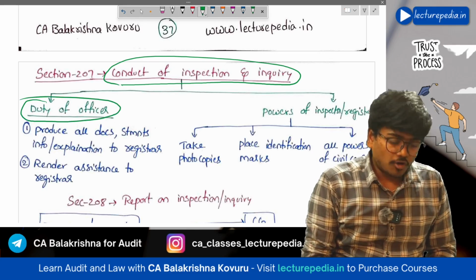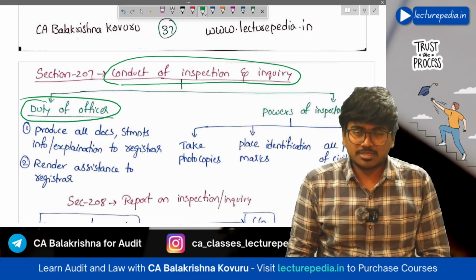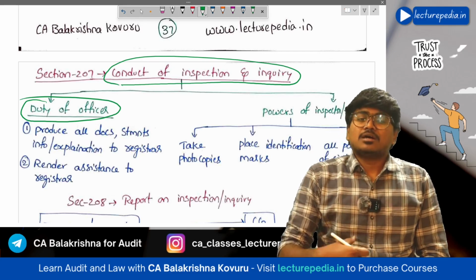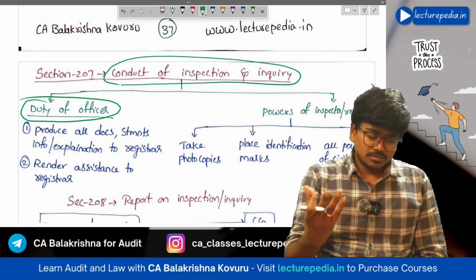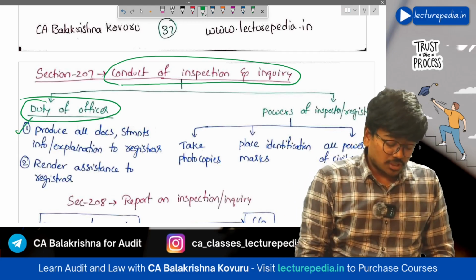Now, the duty of the officer. Basically, what is the duty of the inspector who has been appointed to conduct the inspection or inquiry? Sorry, not the inspector.